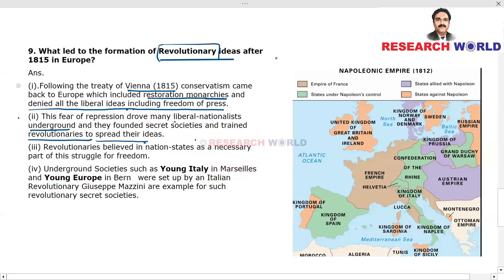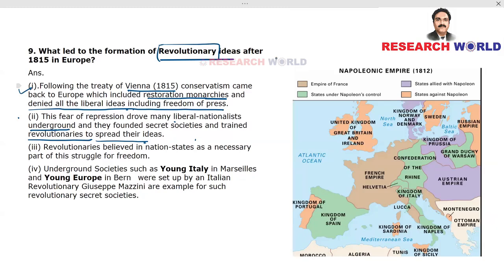So we have 4 points. Point number one, following the Treaty of Vienna, conservatism came back to Europe, which included restoration of monarchies and denied all the liberal ideas, including freedom of press. This fear of repression drove many liberal-minded nationalistic people underground, and they founded secret societies and trained revolutionaries to spread their ideas.